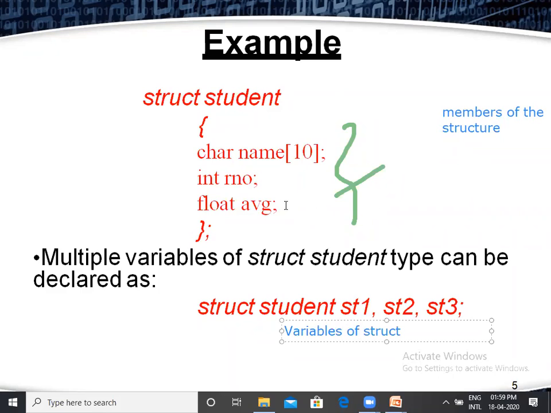So first of all, it is very important to differentiate what are the variables and what are the members within the structure, what contents are there. That is called members of the structure. Here, ST1, ST2, ST3 are called variables, and name, roll number, average are called the members of the structure. Okay, let us verify the remaining concepts.